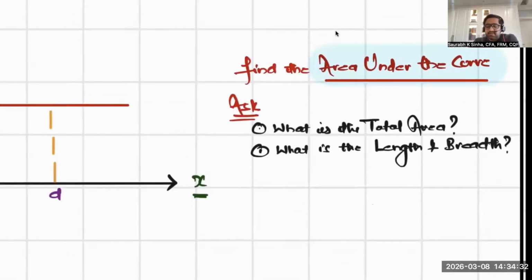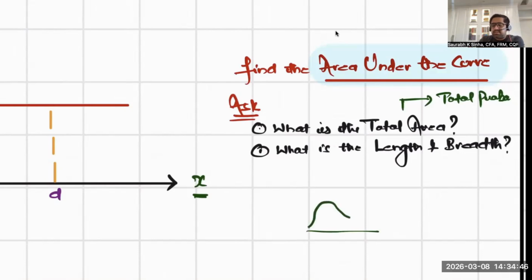Find the area under the curve. For that, first of all, say what is the total area? It is 1. Why? Because total area represents what? Total probability. I'm not talking only about the uniform continuous distribution, any distribution. Say there is an F distribution, and if I ask what is the total area under the curve, it has to be 1.